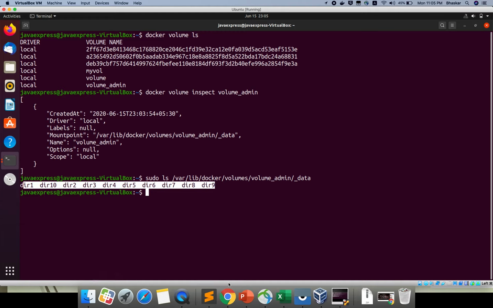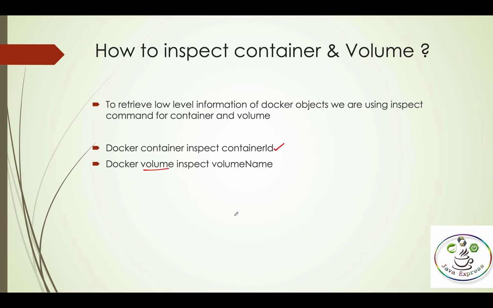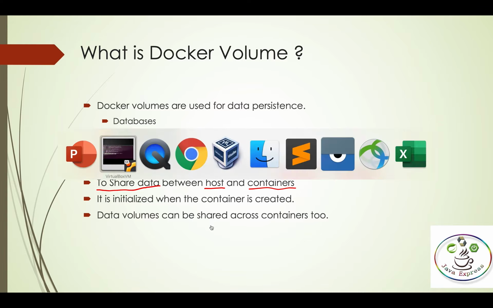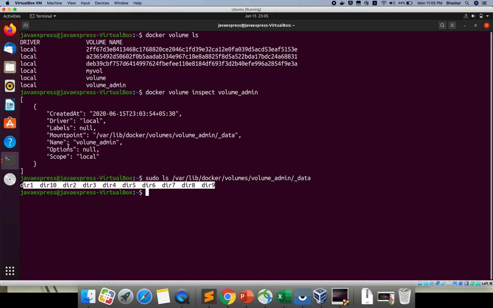That is why I explained this: to share data between the host and container. That is one way, and it is initialized when the container is created. If you want to share from the same container to a different container, still you can do it. Okay, I hope this point is clear.